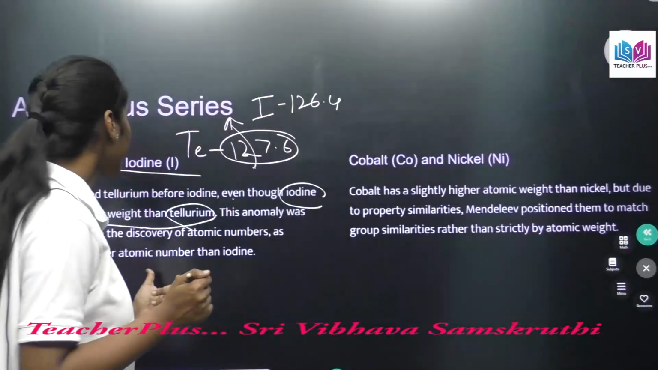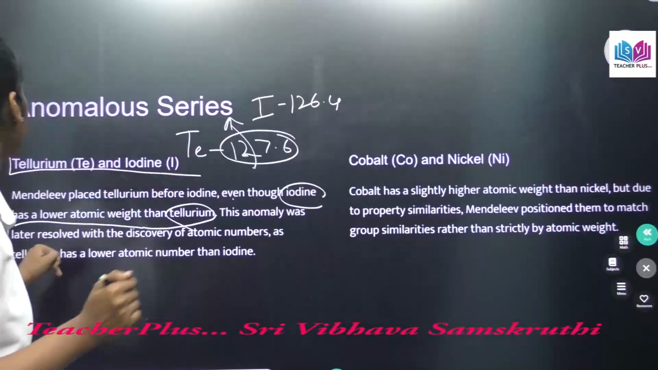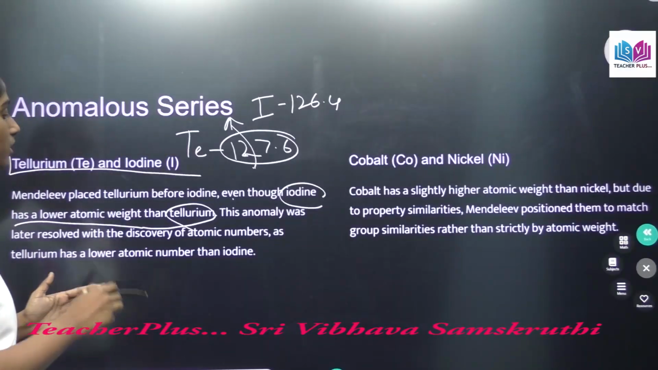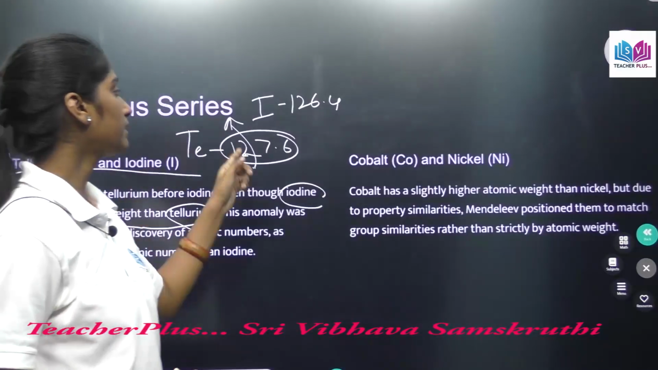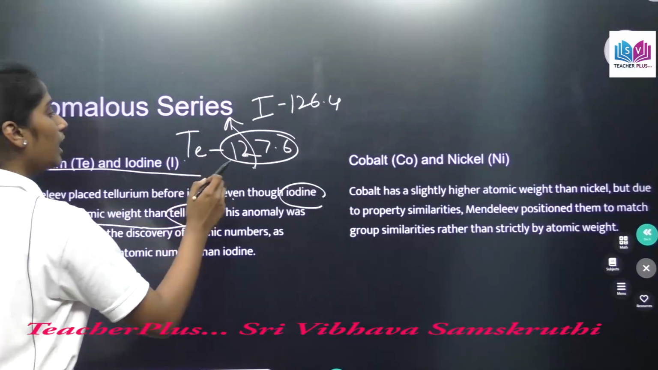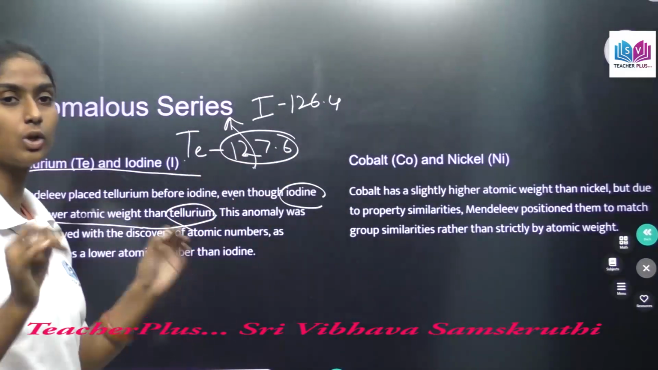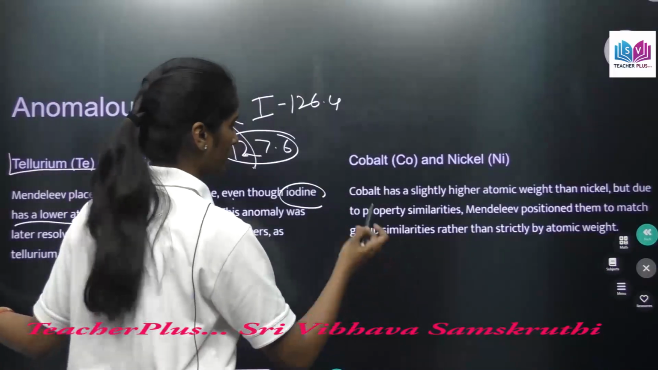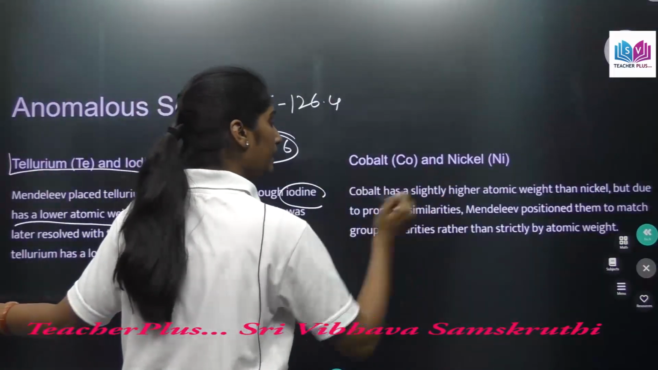So now that we know atomic numbers, we know that tellurium has a lower atomic number than iodine. So his decision to put tellurium before iodine was totally correct. And a similar example is cobalt and nickel.